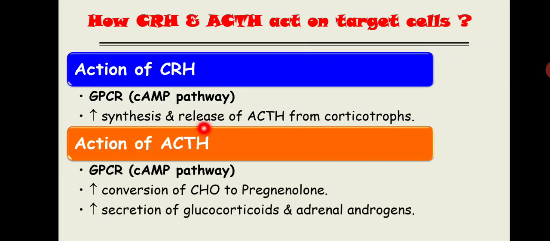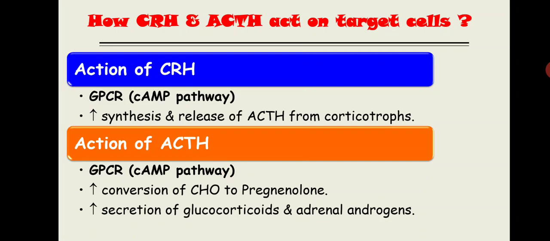See, ACTH and CRH both have a C in their spelling, so basically they use the cyclic AMP pathway. That is the formula that I mentioned in our receptor and signaling chapter number 2, right? The mnemonics or the formula to remember how the hormone will work via which receptor, I already mentioned in detail in receptor and signaling 2. So go through that, it is very easy.